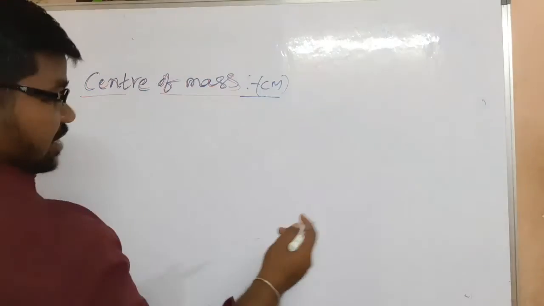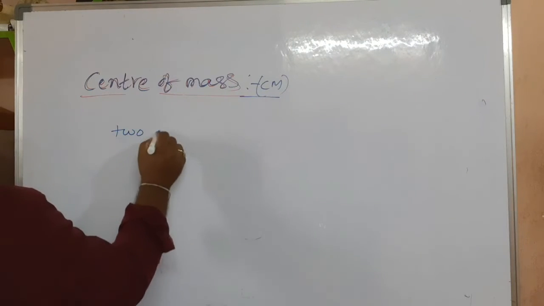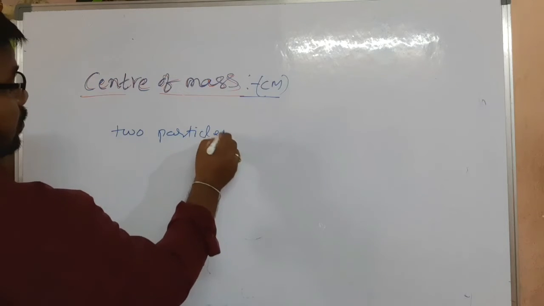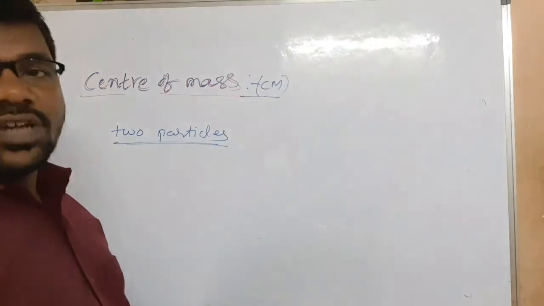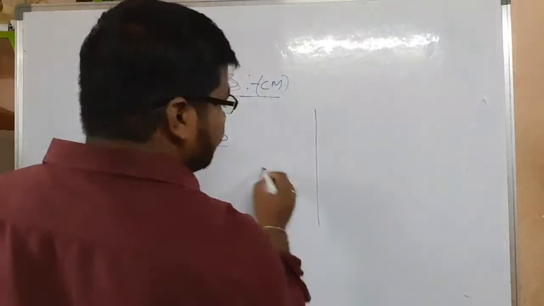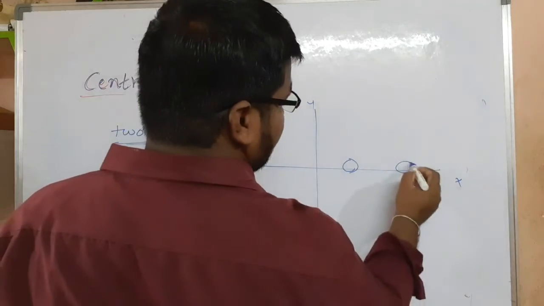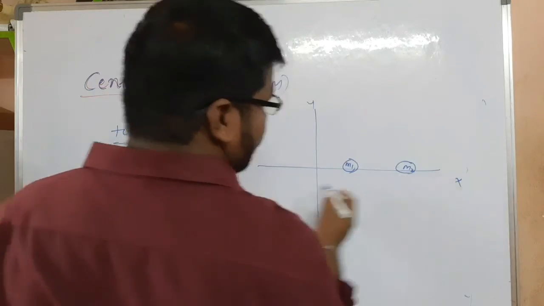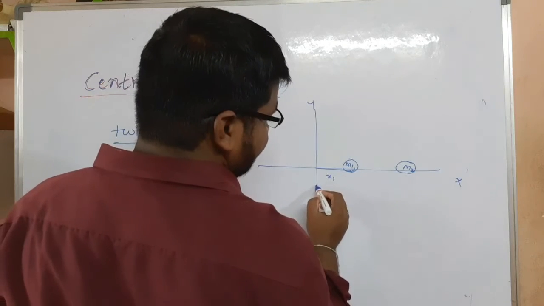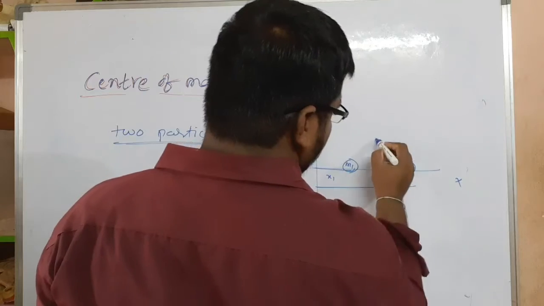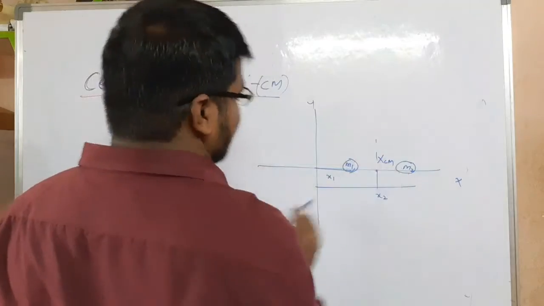Previously we discussed a single object. In this case, for a system of two particles, how can we find the center of mass? Consider one axis, the x-axis. Consider two bodies, m1 and m2. The distance from the origin to m1 is x1, and the distance from the origin to the second body is x2. Here we need to find xcm, the center of mass.